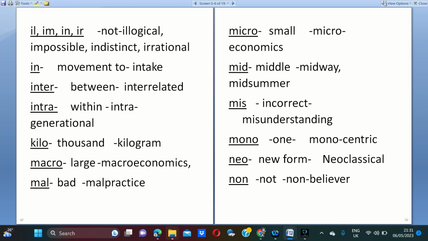All these are prefixes here. Macro means large. Mal means bad. Malpractice, which you can observe in the examination. Mal means bad behavior. Malicious. Next, micro means small. Microeconomics. Midsummer means middle of the summer. Misunderstand: mis means incorrect. Mono means one. Neo means new. Non means not.